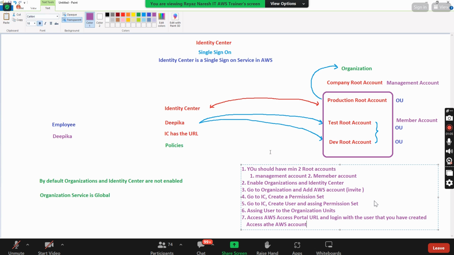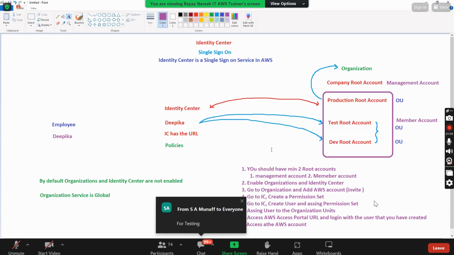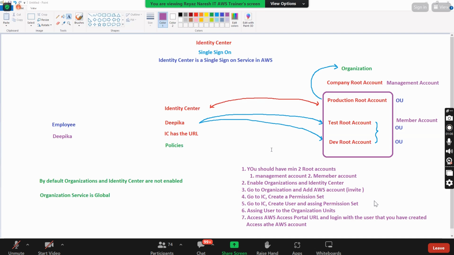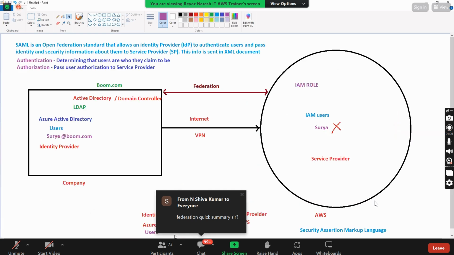Okay. Very nice. Take the screenshots. And take this one also.